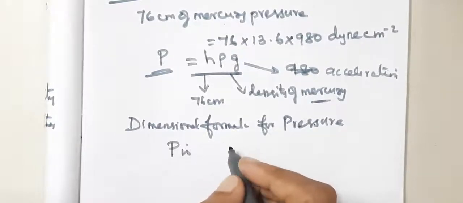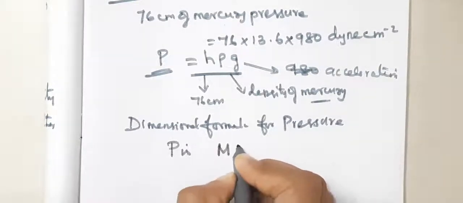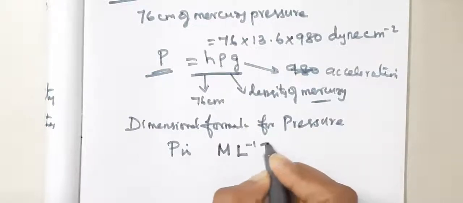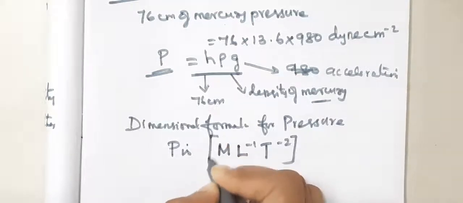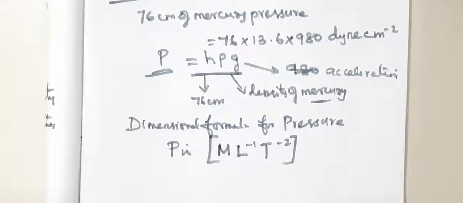For P it is M L power minus 1 T power minus 2. This is the dimensional formula. Force per area. Force is M L T raised to minus 2, area is L square. So the formula for pressure is M L power minus 1 T power minus 2.